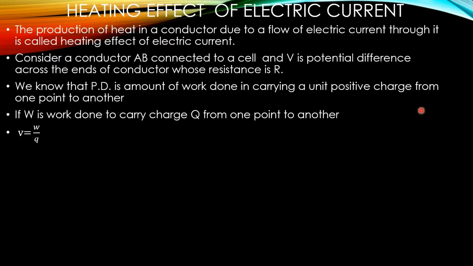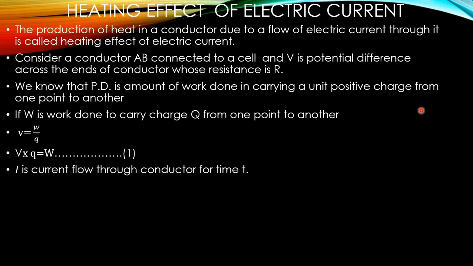So V equals W upon Q. Potential difference is the amount of work done in carrying a unit positive charge from one point to another point. Here, the amount of work done we consider W, and Q is the charge which is shifted from one point to another. So V equals W upon Q. On cross multiplying, V into Q equals W.